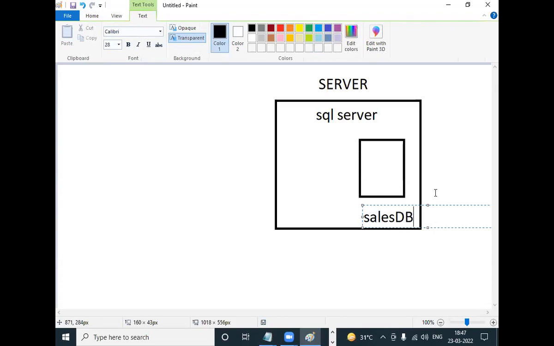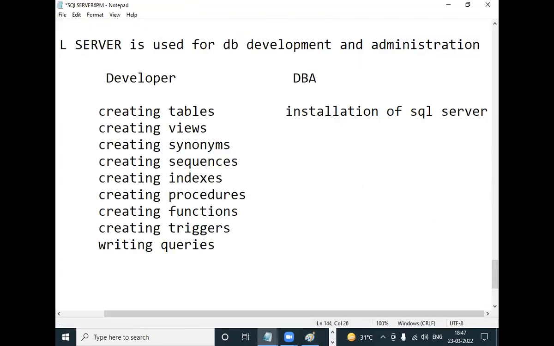Then what must the DBA know? Another activity is creating database. Install the SQL Server software. After installing SQL Server software, inside the server, create a database for the new project. The new project is sales project. Create one database, sales database.